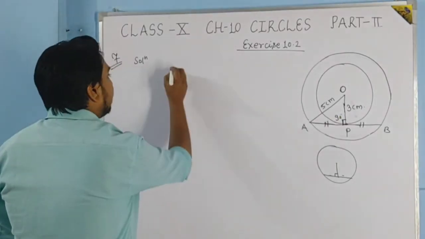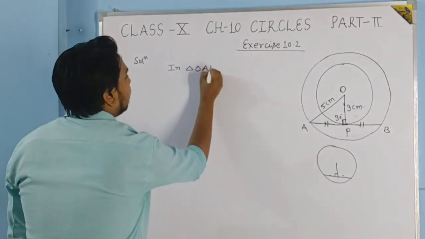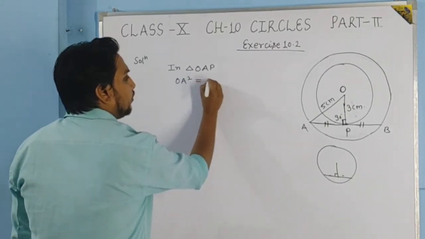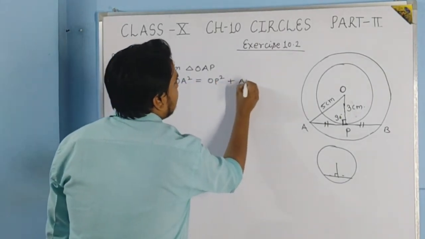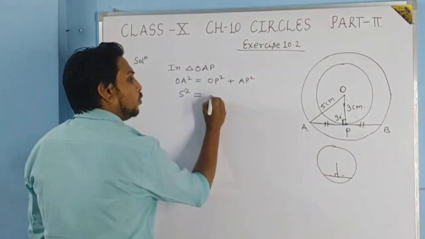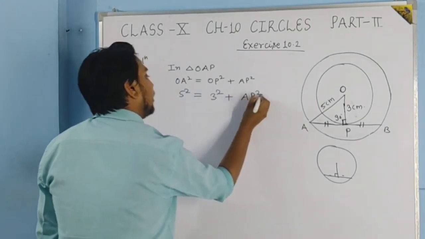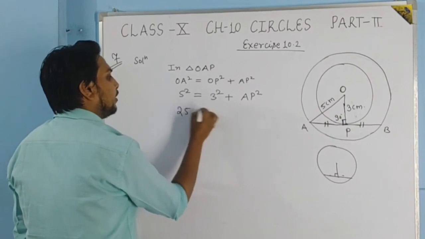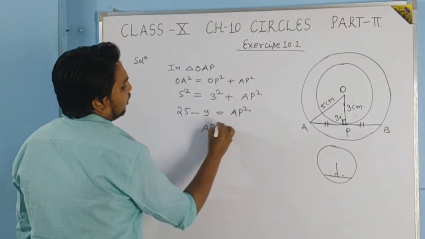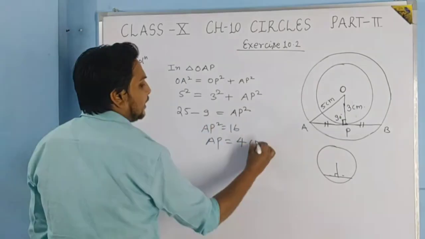Firstly, in triangle OAP, simply we can apply the Pythagoras theorem. OA square will be OP square plus AP square. OA square is 5 square. OP is 3, so 3 square. AP we don't know, so AP square. 5 square is 25, 3 square is 9, plus AP square. So AP square will be 16. So AP will be 4 centimeters.